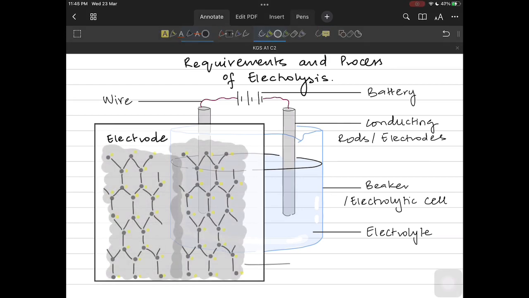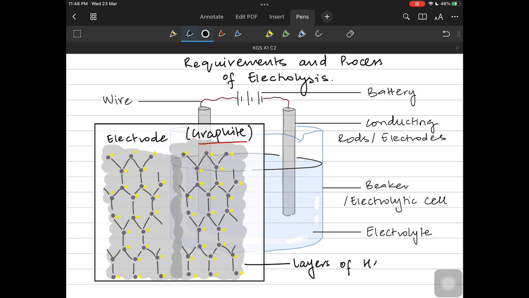Talking about the molecular level of the electrode, imagine the electrode is made up of graphite, which is a conducting material. Remember, graphite has layers of hexagonal rings. I'm just zooming in on the graphite electrode, which conducts electricity because it has mobile electrons, and these electrons are delocalized.